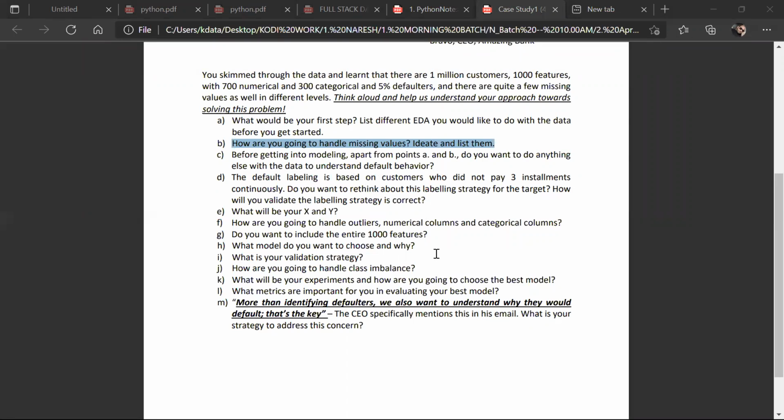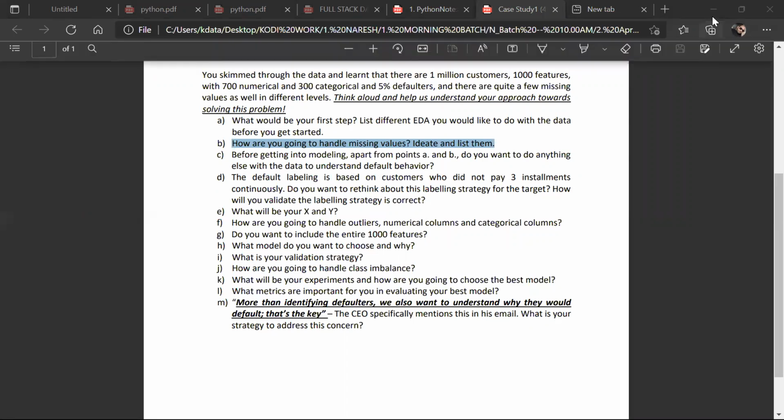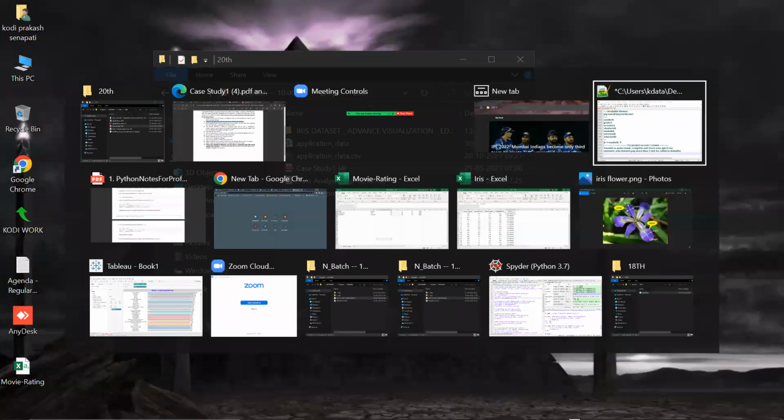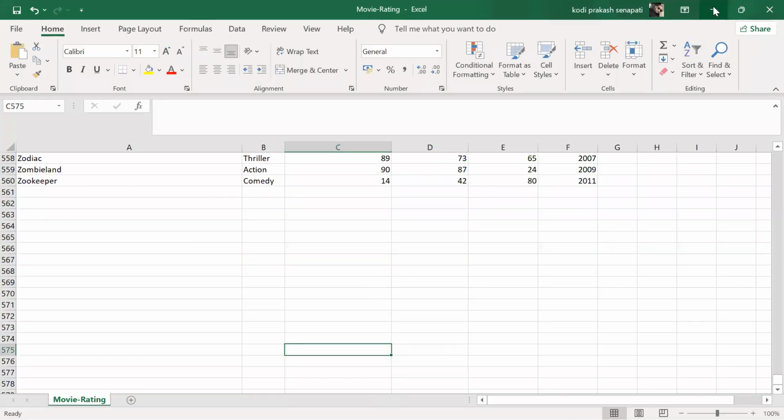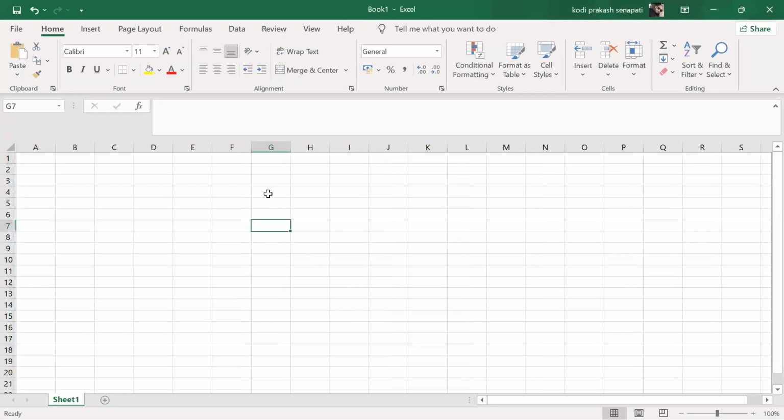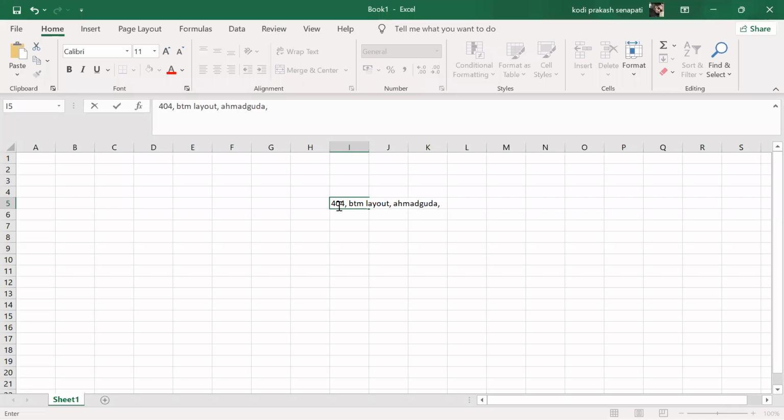Yes, guys, to understand default behavior, let's say, let's talk about one Excel sheet here. Control N. Let's say I'll give one address like 404 BTM layout, Bangalore, 560076.